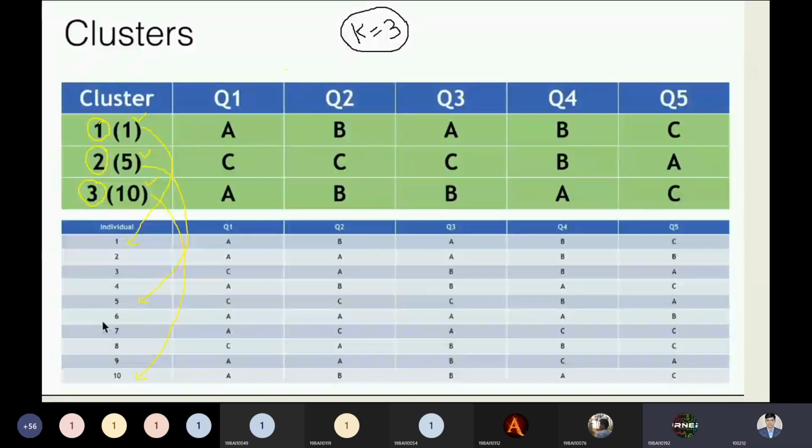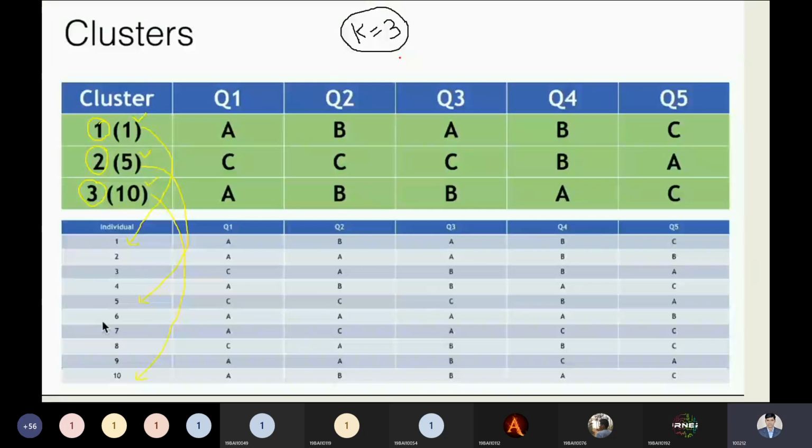Sir, can we select as many clusters as we like? Yes. But before that, you must know the maximum number of clusters you want to use: 2, 3, 4, 5, 6. Suppose out of 10, you can't select a cluster size of 12, because you have at most 10 data points. So the cluster size should not be more than the number of data points we have. We have only 10 rows, so you can't take a cluster size more than 10. You can take a cluster size from 1 to 10. That is the point you need to keep in mind.